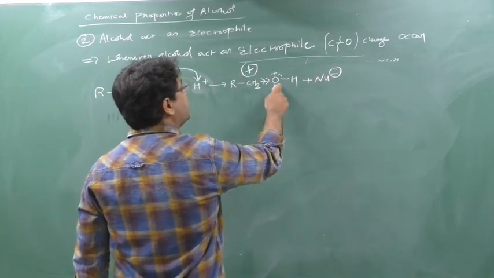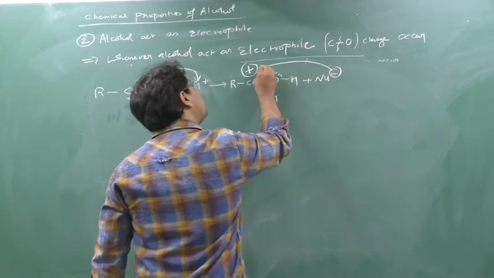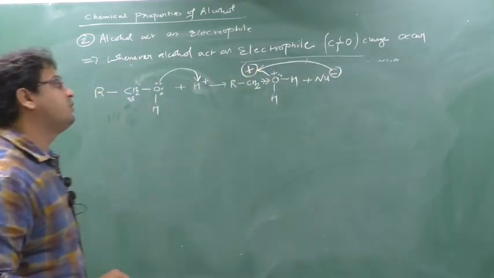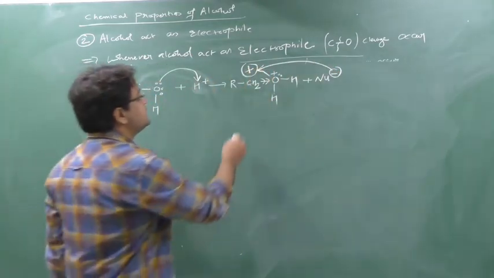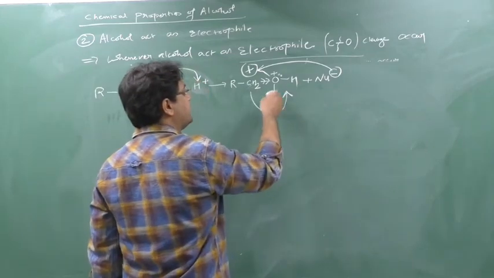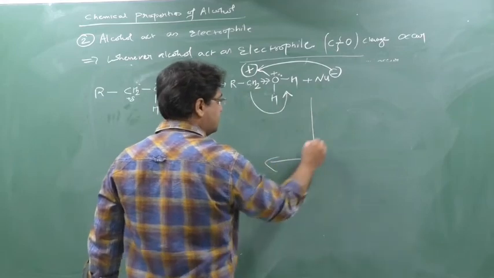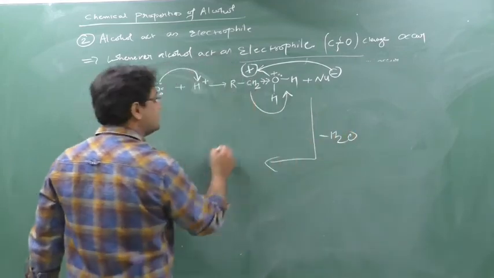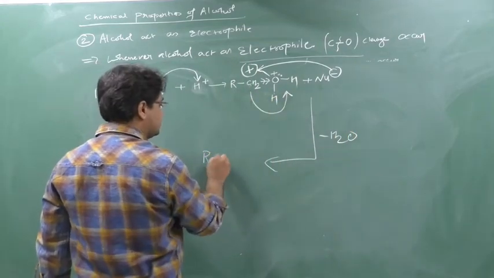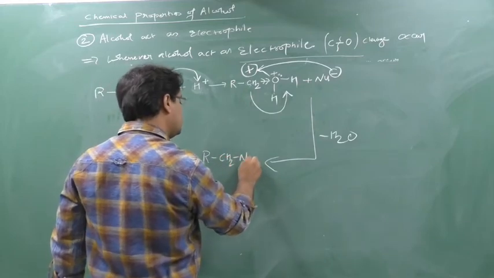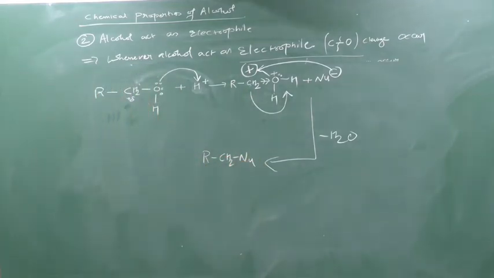Now this nucleophile has two places where it could attack, here or here. This nucleophile will attack here, because the nucleophile wants to do the reaction with this CH2. So this CH2 can now leave as H2O, because they want to be stable. This H2O will be released, and this nucleophile will attack to give R CH2 Nu. So the reaction will occur.